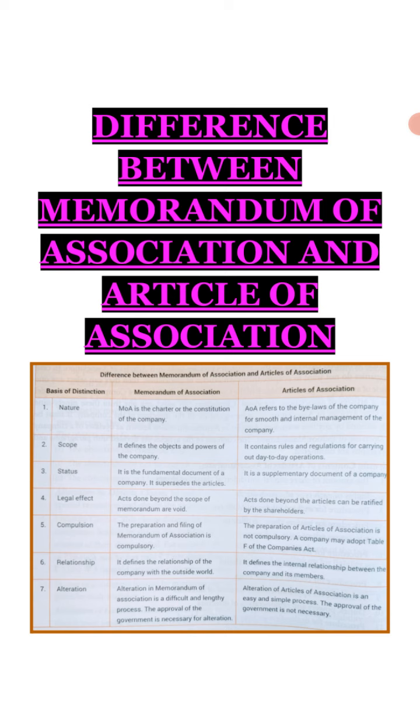The next one, relationship. What does it define? Memorandum of association defines the relationship of a company with the outside world, whereas articles of association reveal the relation of the company with its members, insiders. And alteration. Just see, in the memorandum of association, it is a difficult and lengthy process. Even sometimes the approval of the central government or the Company Law Board is to be taken. But if we talk about the articles of association, then it is comparatively an easy process until and unless you are converting the public company into a private company.